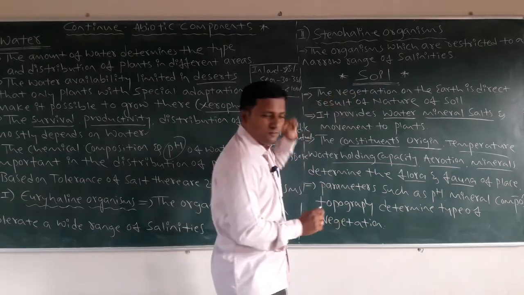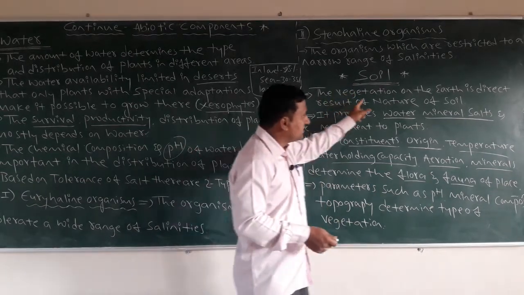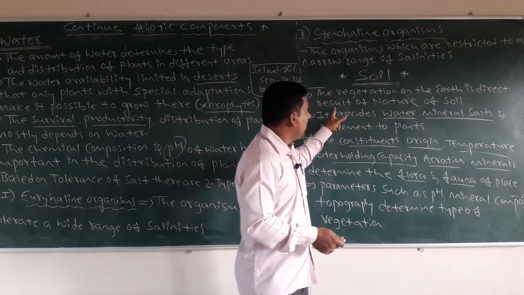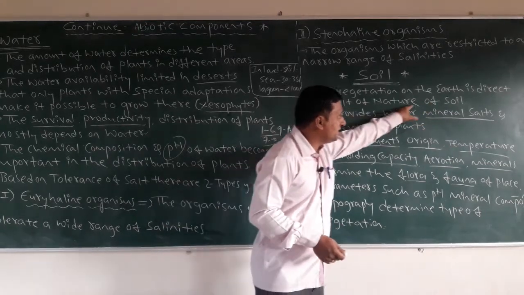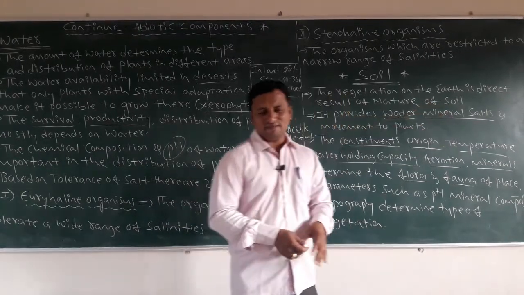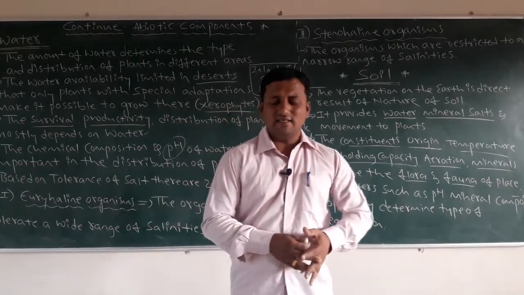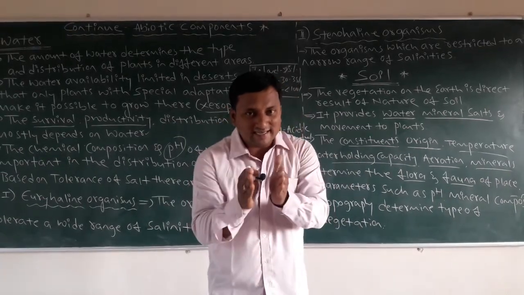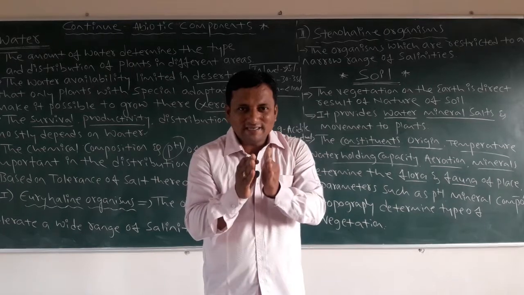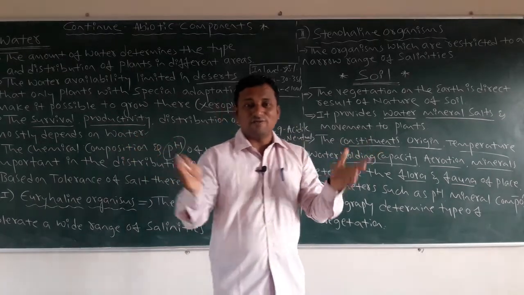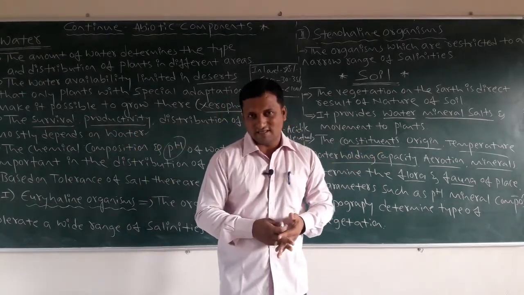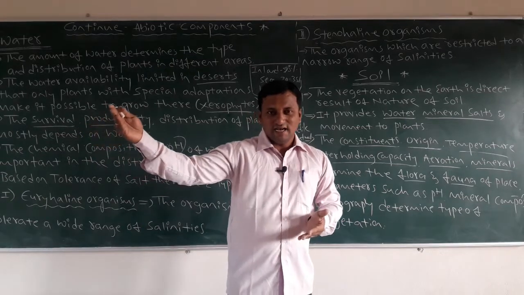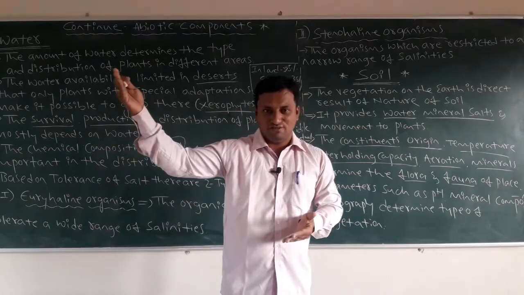Okay, then comes the first point. What is that? The vegetation on the earth is a direct result of the nature of soil. That is rich vegetation. Rich vegetation means the plant conditions. If the plants are more, we know that we have hotspot conditions there. Biodiversity is more.